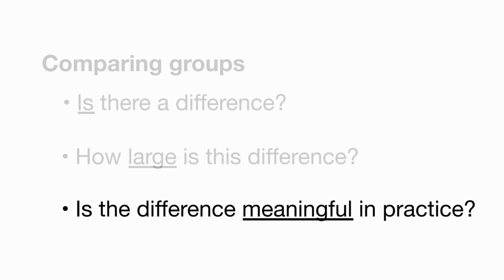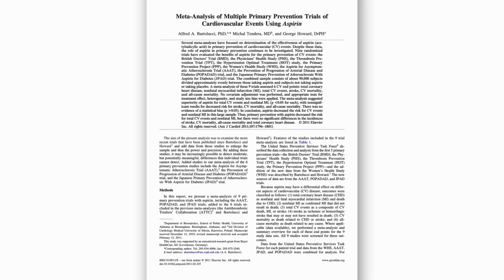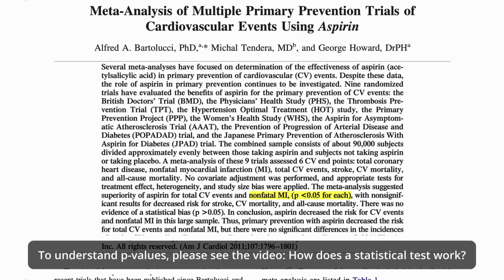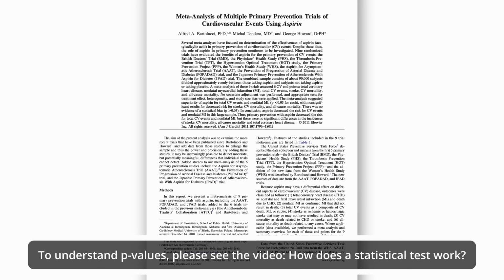Is a significant difference meaningful? This actually depends on the context. This is shown in a paper from Bartolucci and colleagues from 2011. The authors wanted to know if aspirin can help to prevent myocardial infarction. They observed over 22,000 subjects over a period of about 5 years and found that indeed aspirin was significantly associated with myocardial infarction. As a consequence, aspirin was recommended for general prevention.